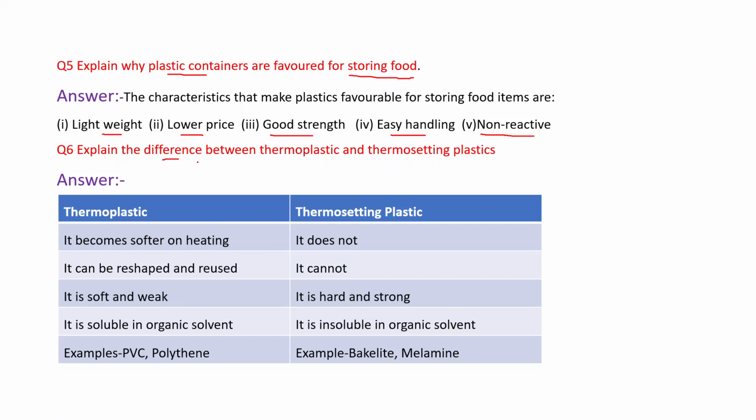Explain the differences between thermoplastic and thermosetting plastic. These are the differences. Thermoplastic becomes softer on heating while thermosetting does not. Thermoplastic can be reshaped and reused while thermosetting cannot. Thermoplastic is soft and weak while thermosetting plastic is hard and strong. Thermoplastic is soluble in organic solvent while thermosetting is insoluble in organic solvent. Examples of thermoplastic are PVC and polyethylene, and thermosetting are bakelite and melamine.